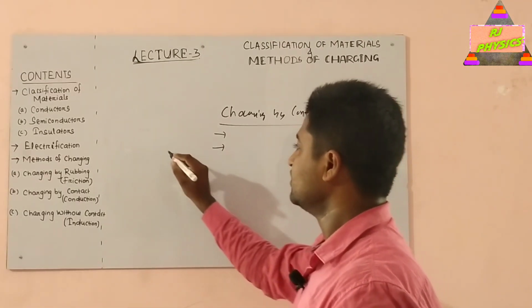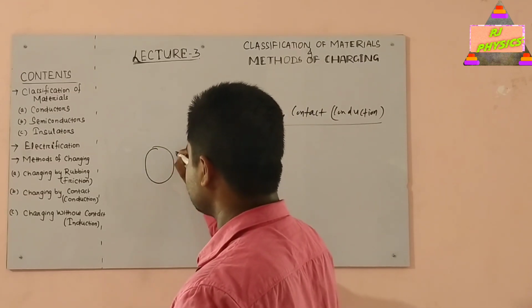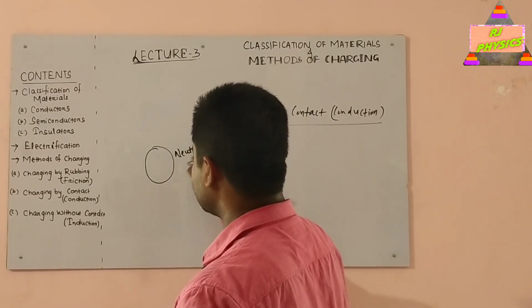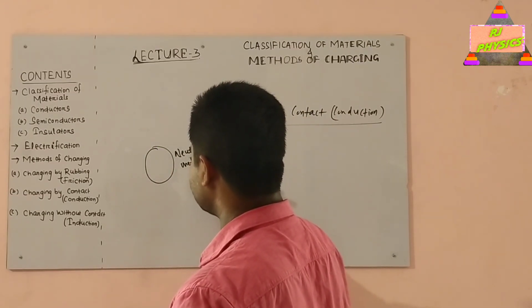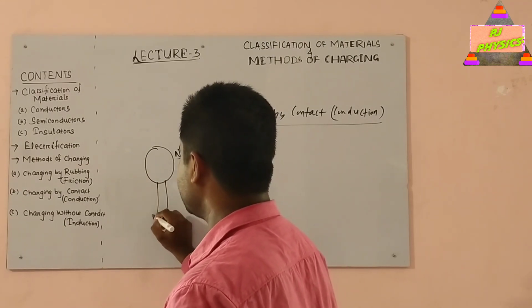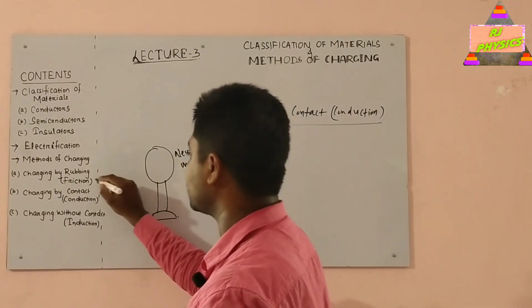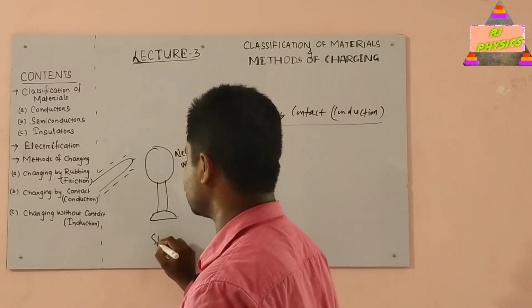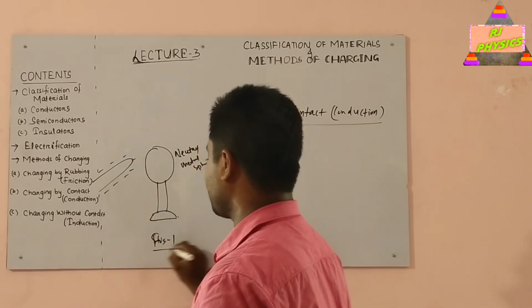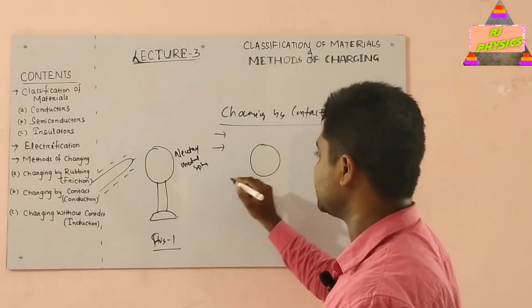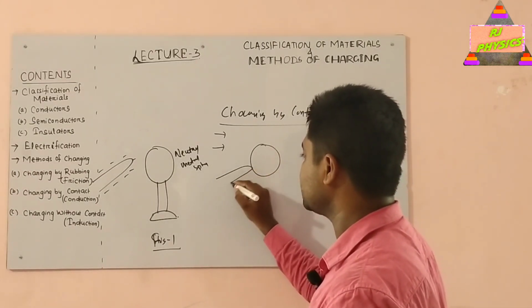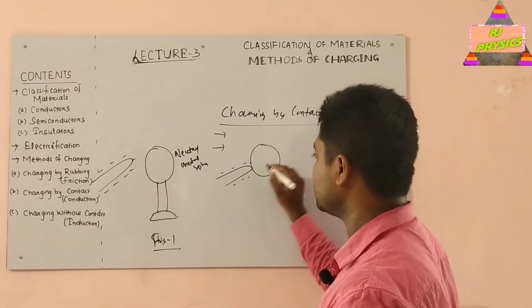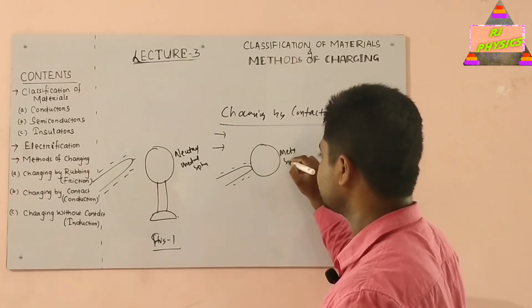You can take an example. Suppose this is a neutral metal sphere, supported with an insulated stand, and we will take a negatively charged rod. This is figure 1. In figure 2, we will simply put this negatively charged rod in contact with the metal sphere.